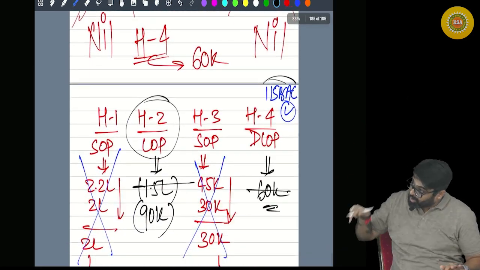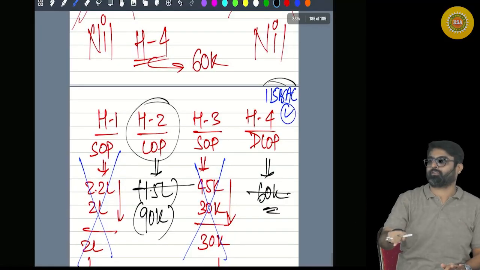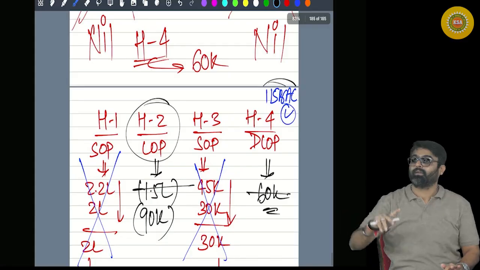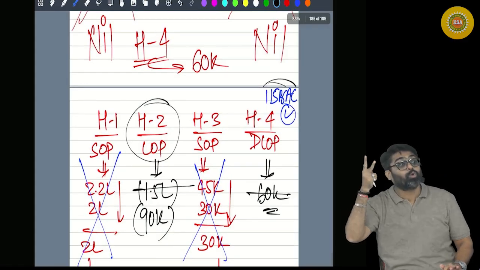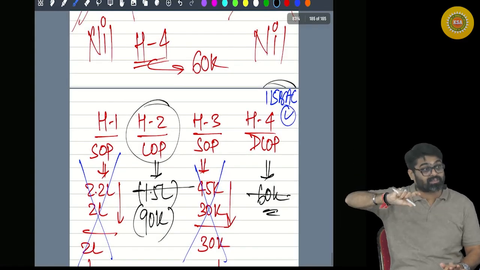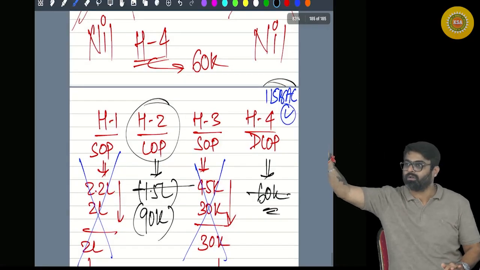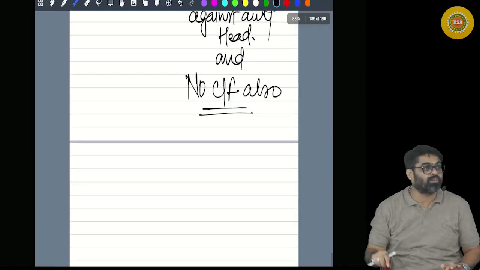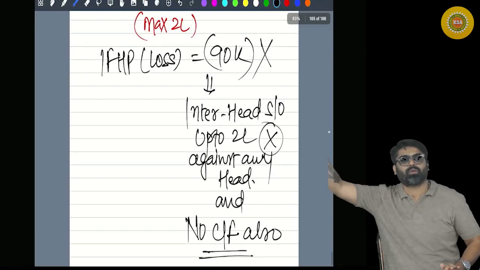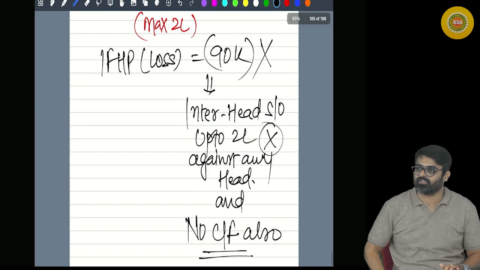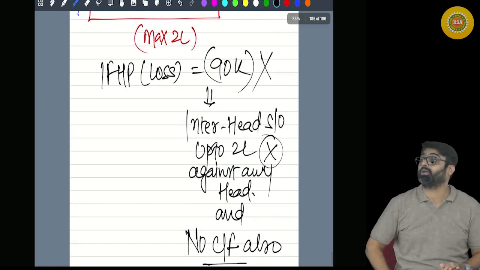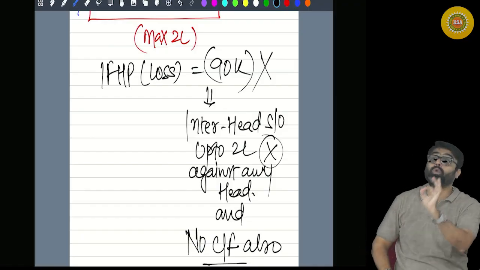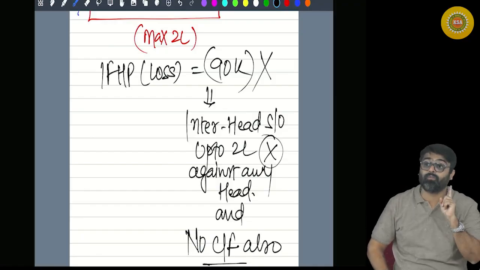Now that loss, if it results into a loss, within the same head you adjust. But it was adjustable up to 2 lakhs against other heads and excess used to be carried forward. Yes or no? No. This loss will not be adjusted against other heads also, and this will not be allowed for carry forward also. Bakwas. Understood? This is the only tricky point in this entire chapter, where you are supposed to be very careful.